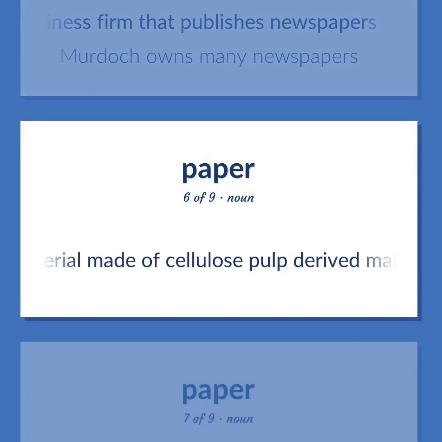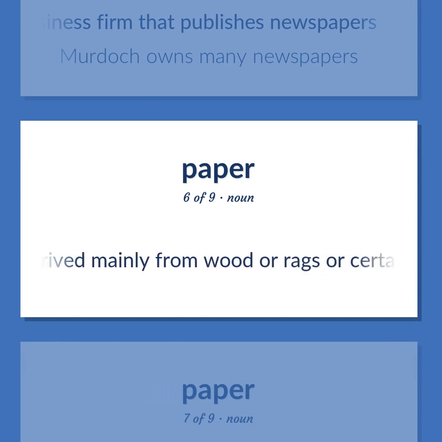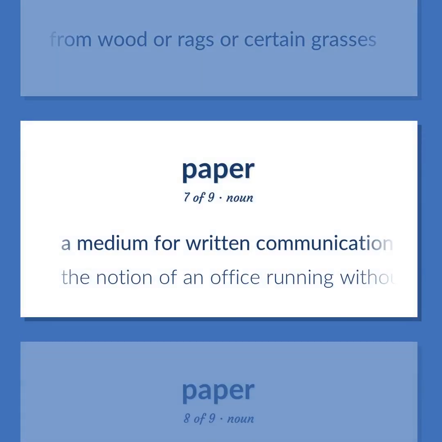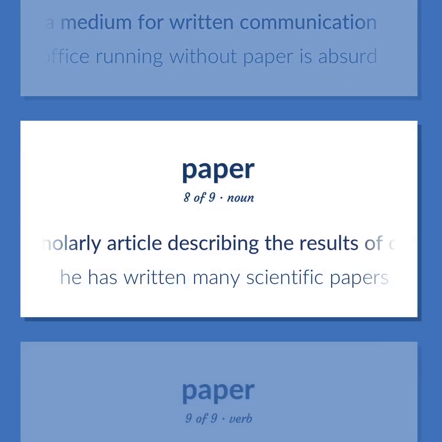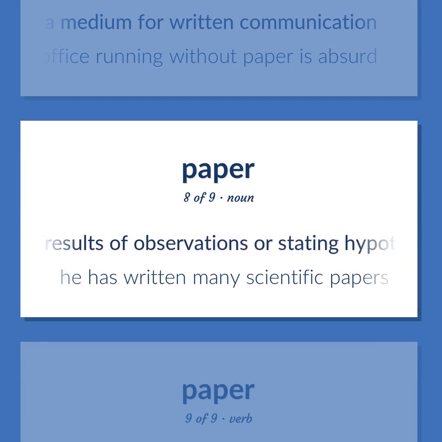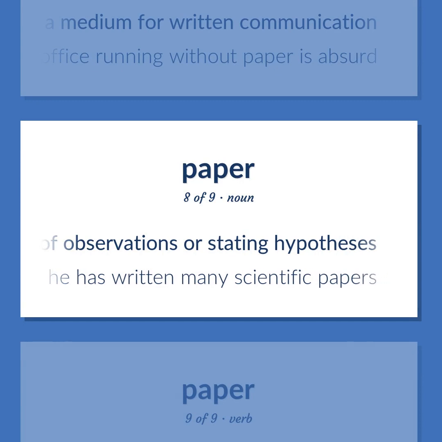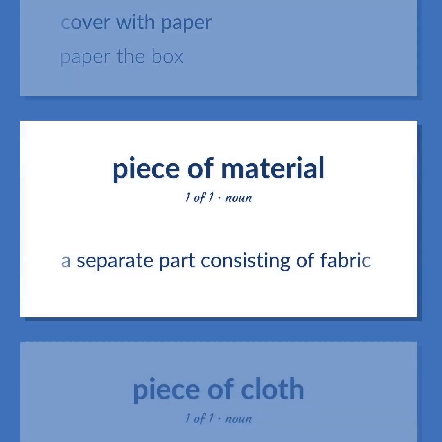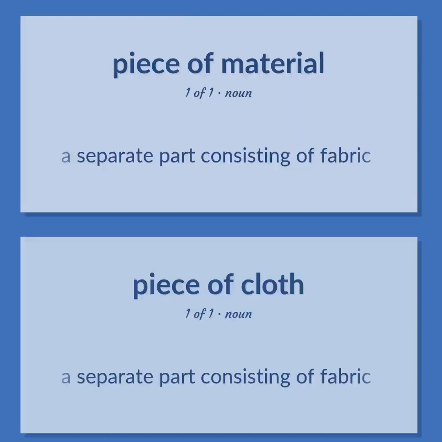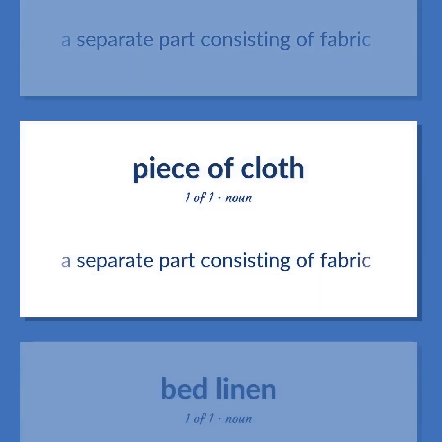A material made of cellulose pulp derived mainly from wood or rags or certain grasses. A medium for written communication. The notion of an office running without paper is absurd. A scholarly article describing the results of observations or stating hypotheses. He has written many scientific papers. Cover with paper. Paper the box. A separate part consisting of fabric.